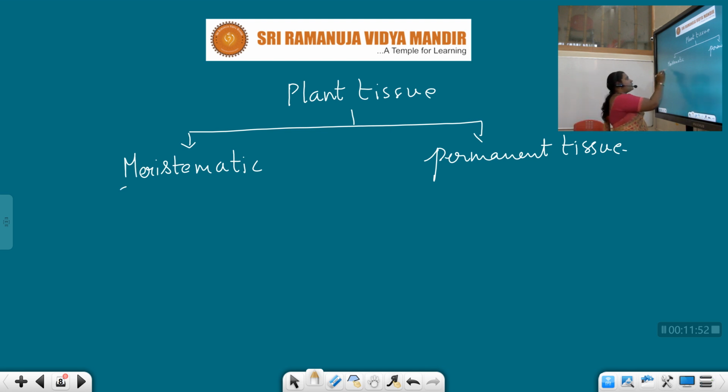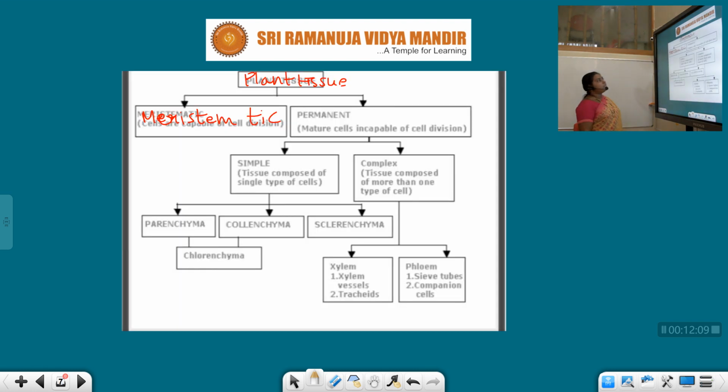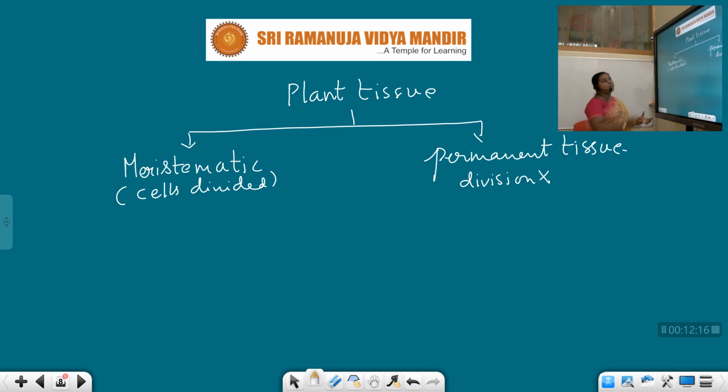In meristematic tissue, the cells divide repeatedly, whereas in permanent tissue the division of the cells stops. The cells in the meristematic tissue have the capability of cell division, whereas simple permanent tissue is incapable of division.